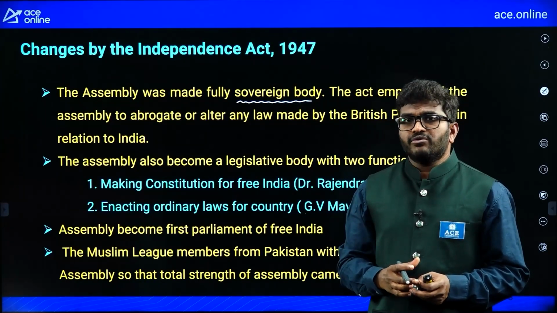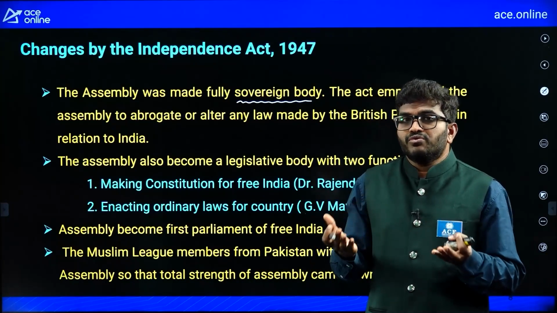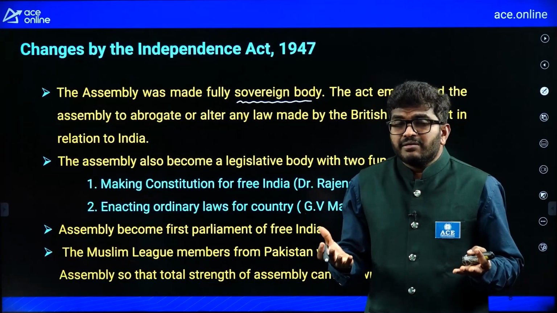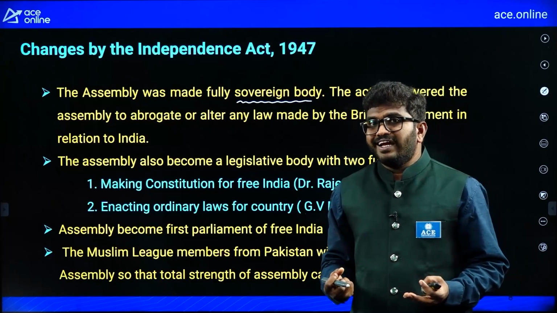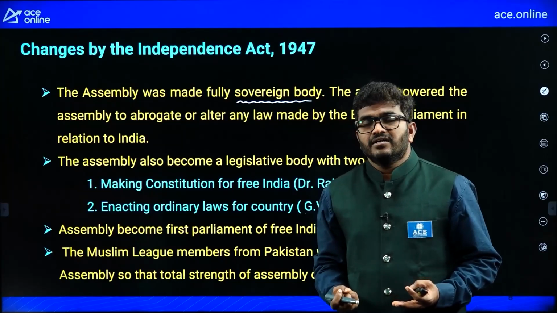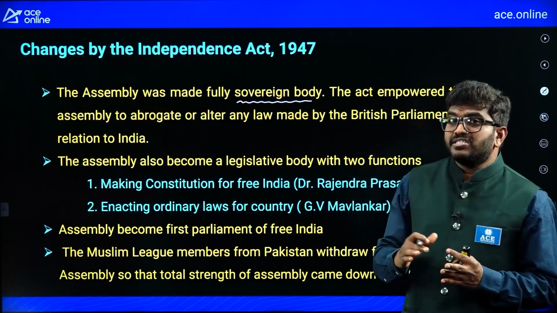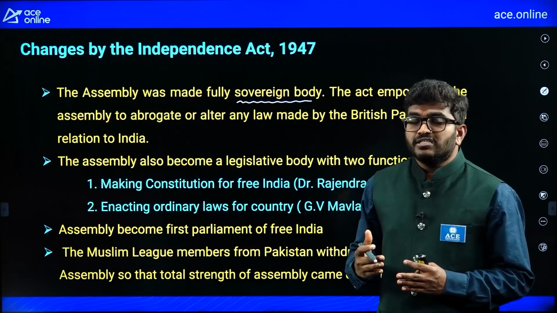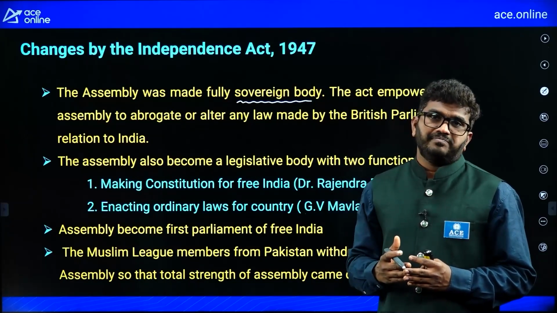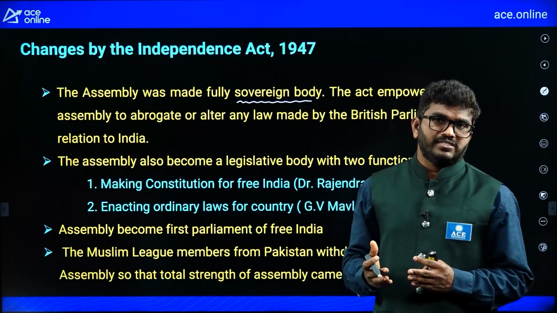So if they want to change these rules, if they want to remove those rules, the Constituent Assembly has full powers. After 1947, India's Independence Act, the Constituent Assembly has full powers to abrogate, meaning removing or changing those rules given by the British Parliament.